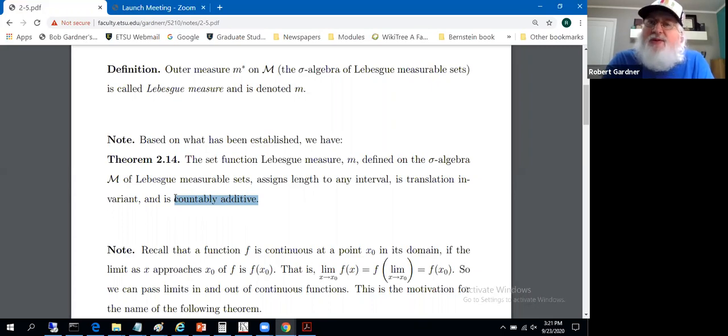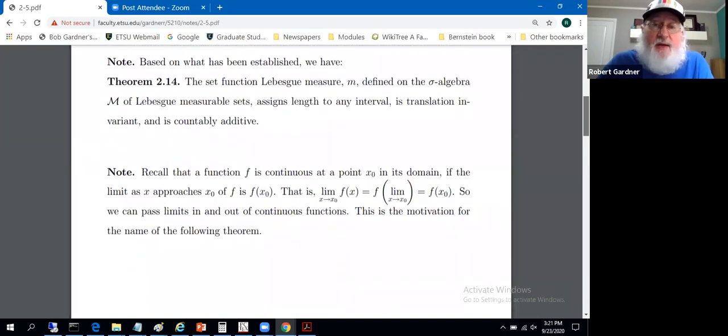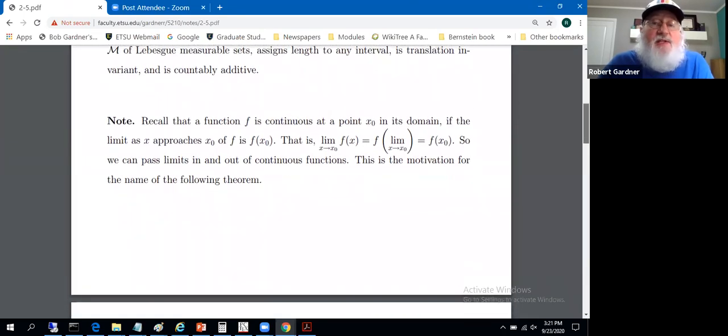It contains the Borel sets in particular, and I kind of dare you to think of a set that's not measurable. We'll construct one using the axiom of choice in the next section. It's quite exotic, but we don't have a measure that's defined on the power set of the reals. So that's our setting.